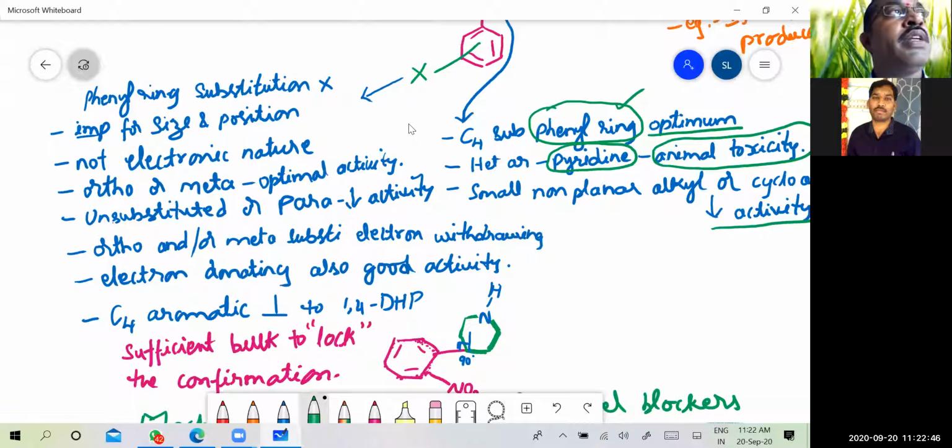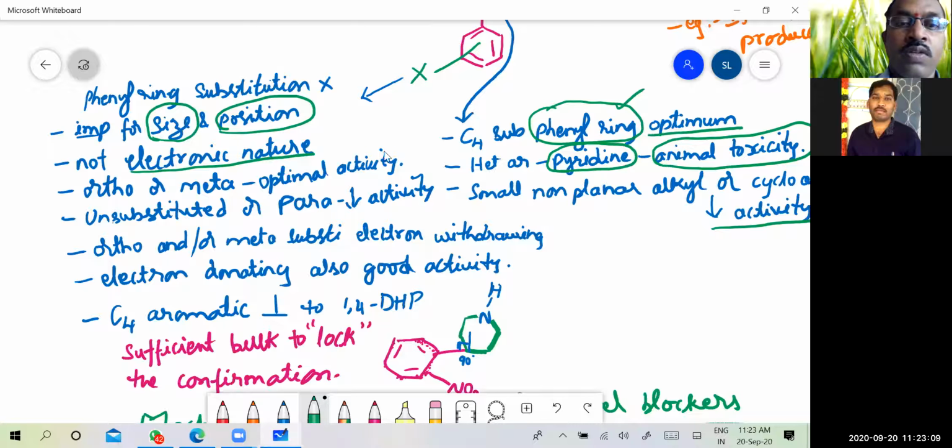That means whether it is electron withdrawing or electron donating is not important, but only what is the size of the substitution and what is the position of substitution. When you have seen the structure of these compounds, we have seen that only two substitutions are possible. That is second and third, ortho and meta, but not para.